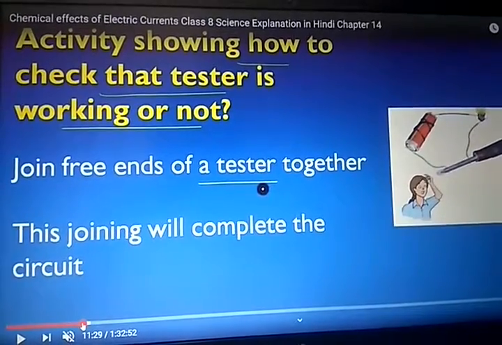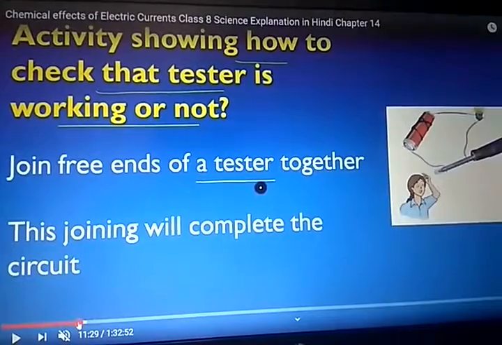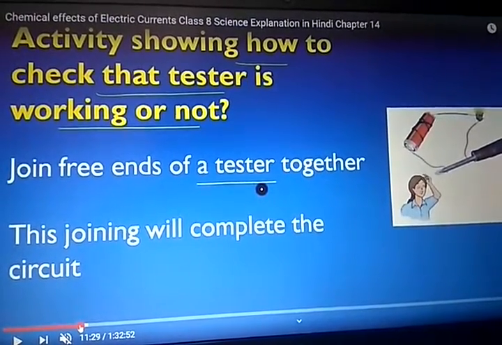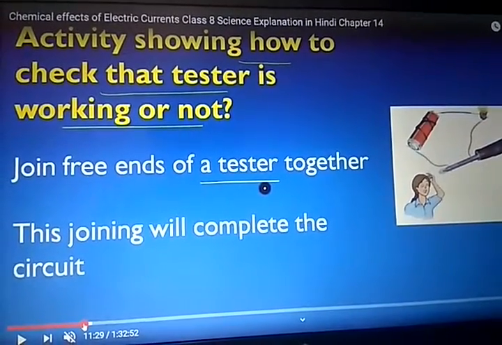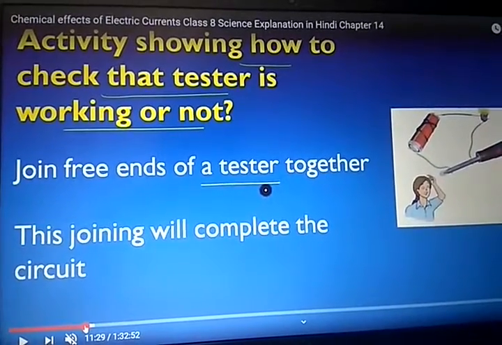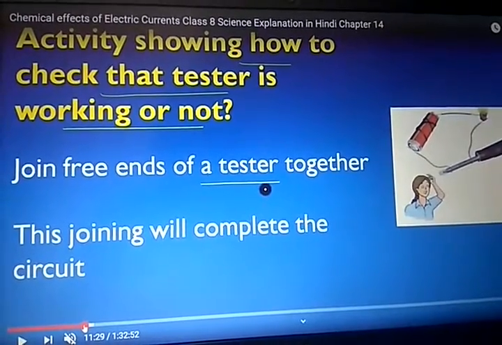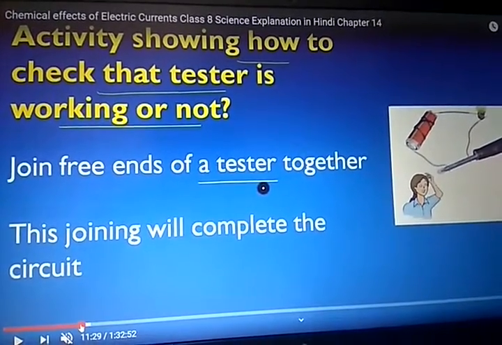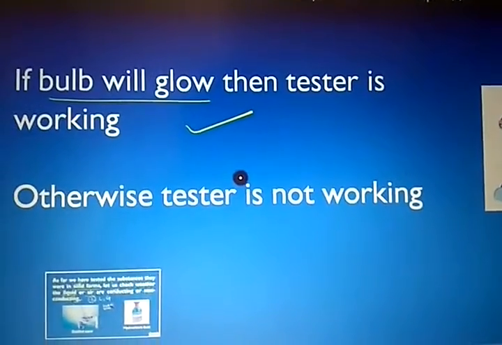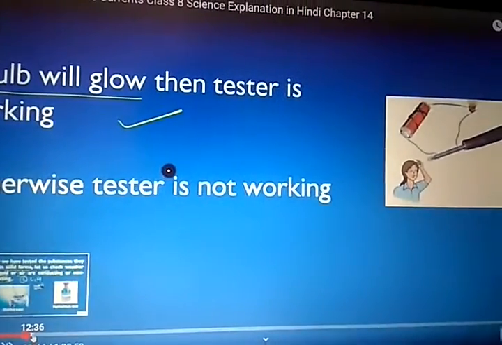If the bulb is on, that substance can pass the flow of electric current, so it is a conductor. If the bulb does not glow, electric current does not pass through that substance, so it is an insulator. You can see that if the bulb glows, the tester is working, otherwise the tester is not working, correct?